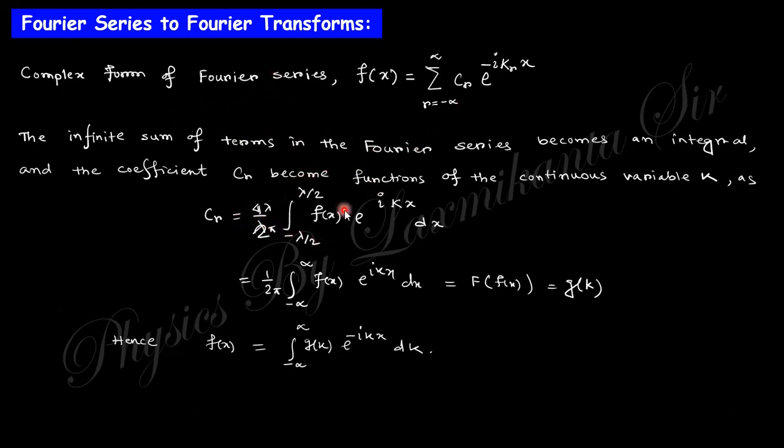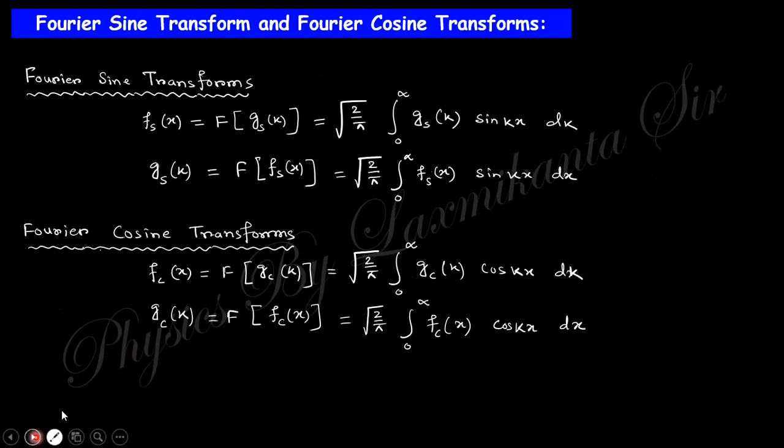So if you take this in the integral form, the summation converted into integral form, then you can see this will be g of k. So this is nothing but f of x will be like that, right? So we take this f of x as this integration. So this is f of x, and the transform of this f of x will be g of k. You can see here there is 1 and there is 1 by 2 pi. This can be distributed as 1 by root 2 pi for each. Clear? So this is the basic concept, that the Fourier transform is actually derived from the Fourier series.